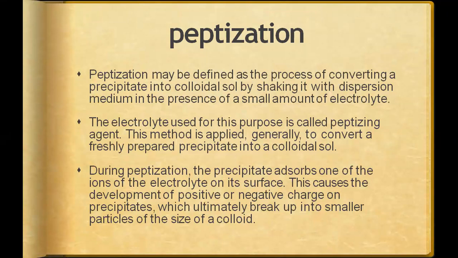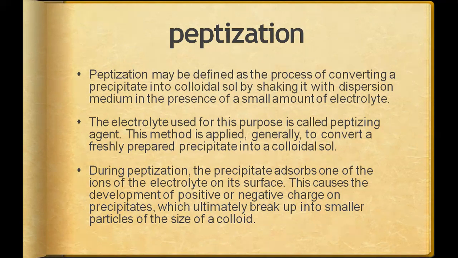How does a precipitate form? The particles, whose size is large as compared to the colloidal solution particles, just get precipitated at the bottom of the solution. So what is the method to take it back into solution and form a colloid? That is peptization. When we start shaking it, sometimes we will not be able to convert it into colloidal solution. Every time you rest the test tube, they will come back to their precipitate state.